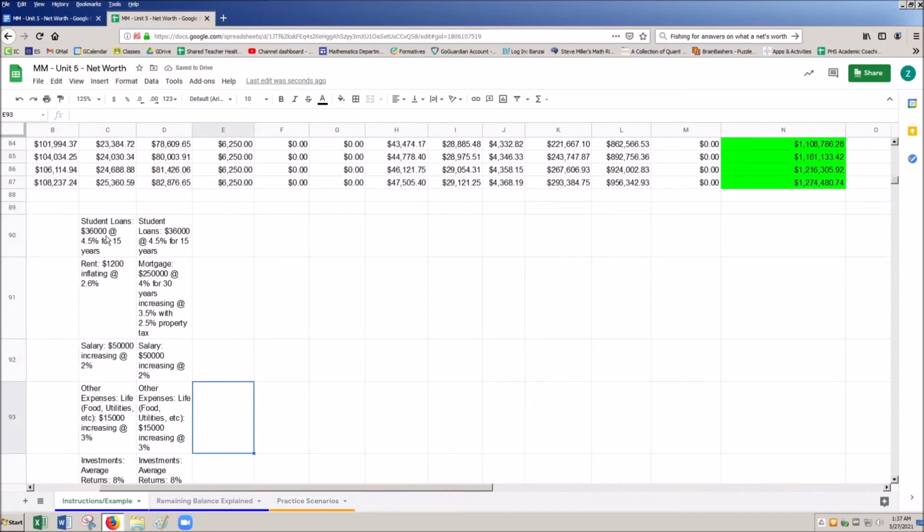So in the first scenario here, I had student loans, $36,000, and I had the same thing here. First one had renting at $1,200 a month, inflating at 2.6%. The next one was a $250,000 mortgage at 4% for 30 years, and it increases in value at 3.5%, with 2.5% property tax. So I know if I go back and change one of these things, it's going to automatically be captured here for me. So I can really easily compare, and I can say, okay, food expenses were the same, salaries the same, everything else is the same. The only thing I changed was in the first scenario I rented, and in the second scenario I actually bought, right? I purchased this house.